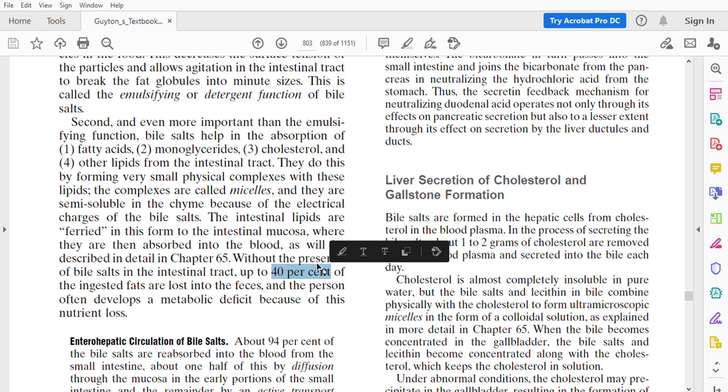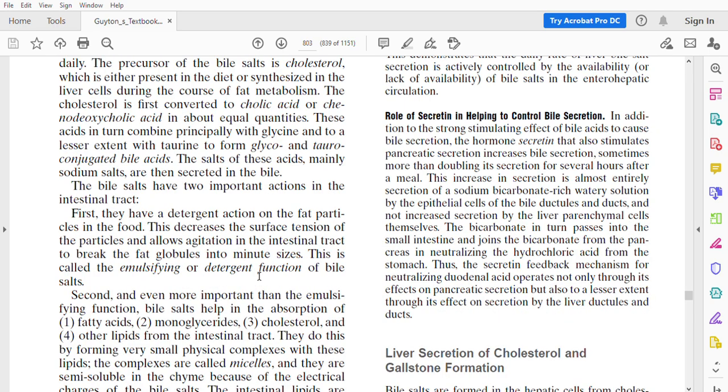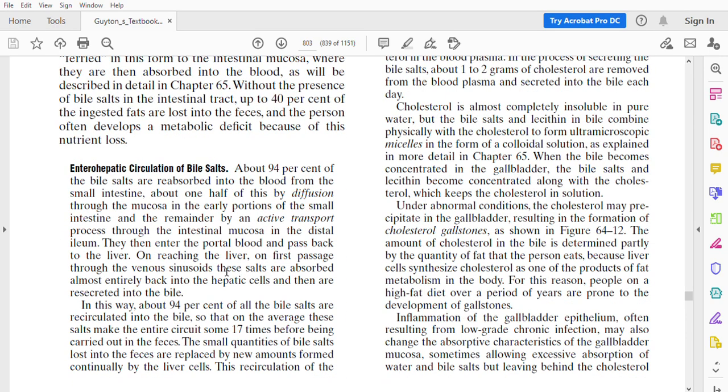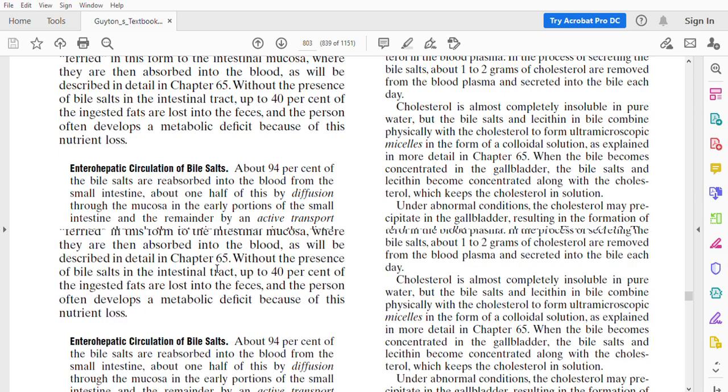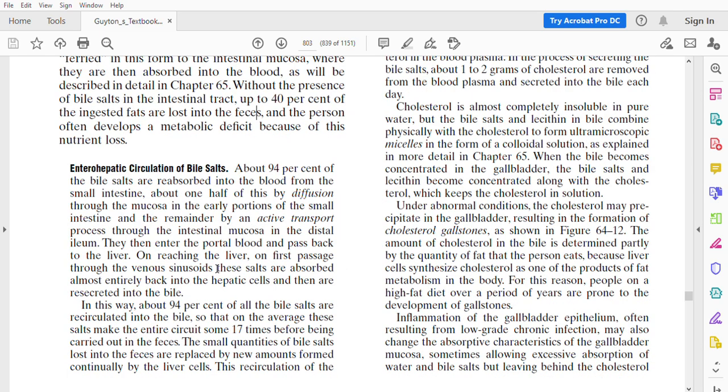You might have heard of it. It's a problem called steatorrhea, loss of lipids in the feces. So no bile salt means no digestion and absorption of lipids. And remember, bile salts are produced from cholesterol. We found it just now.